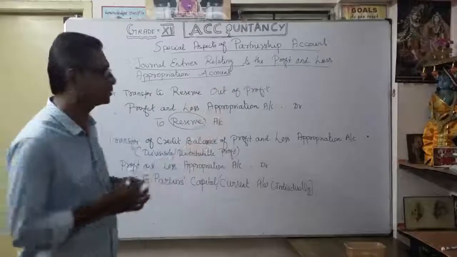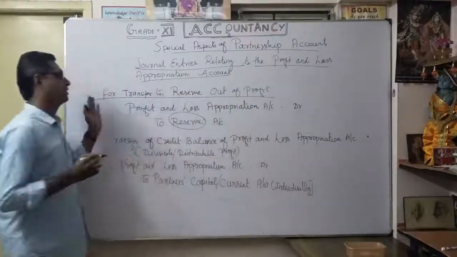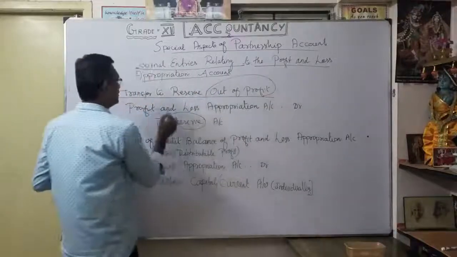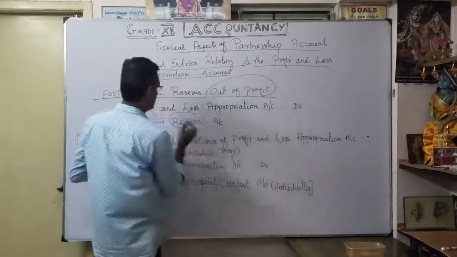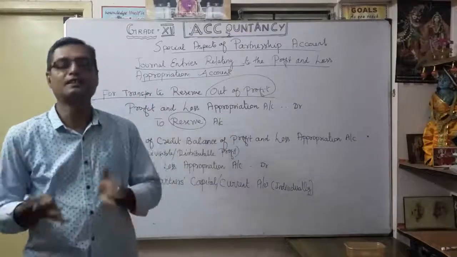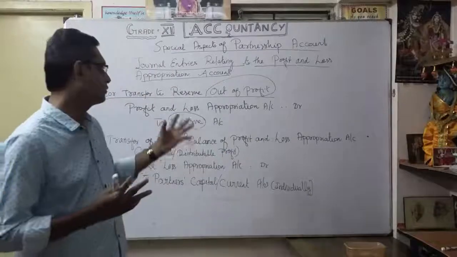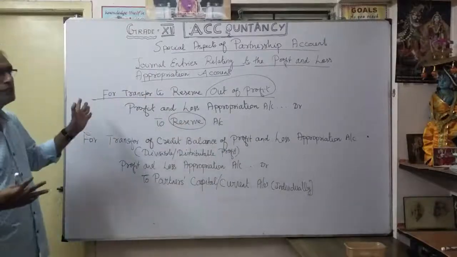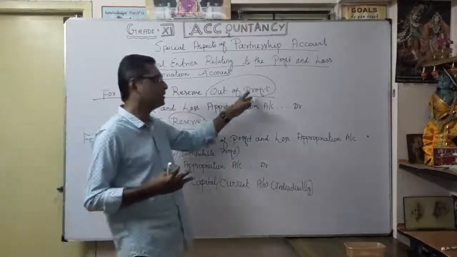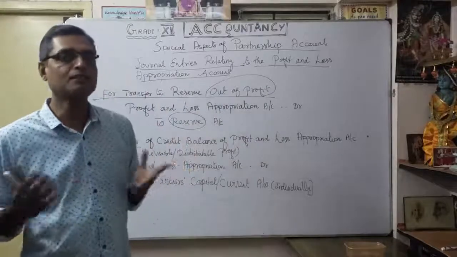In this situation, suppose you want to create any reserve, how to transfer it in the profit and loss appropriation account? Very simple, it is transferred out of profit. So transfer to reserve, out of profit, correct? So profit and loss appropriation account debit to reserve account. Maybe you can say what type of reserve, whether it is a general reserve or capital reserve, so accordingly mention the type of reserve here. You understood this one? Suppose any profit is available, only then can you allocate a reserve separately. Otherwise it is not possible.